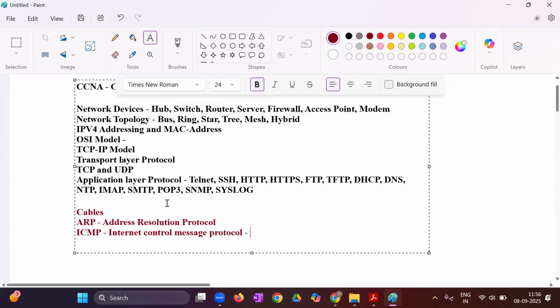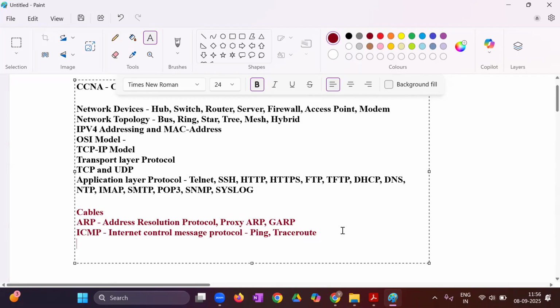In this ICMP, we'll discuss ping and traceroute. In ARP, you have to add some more: what is proxy ARP and what is DAI? These are not written in the syllabus, right? Next, default gateway. We have to discuss the default gateway.